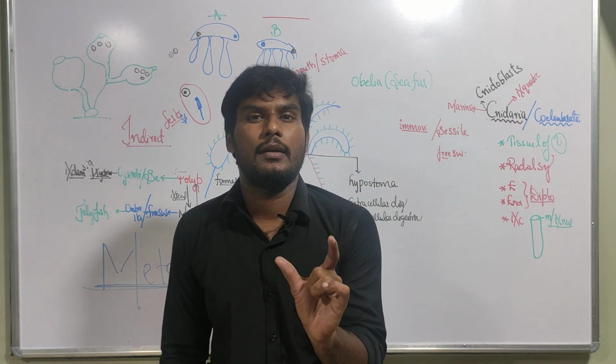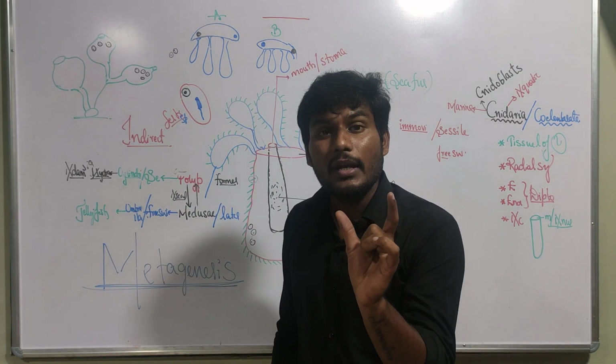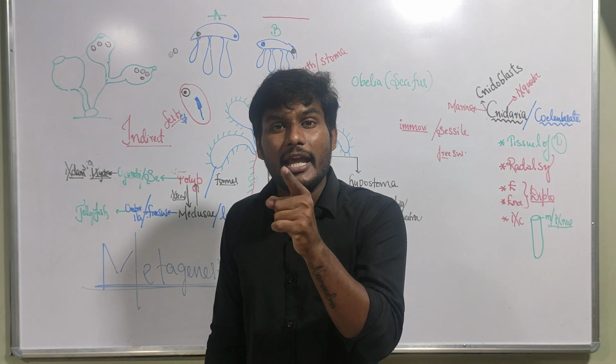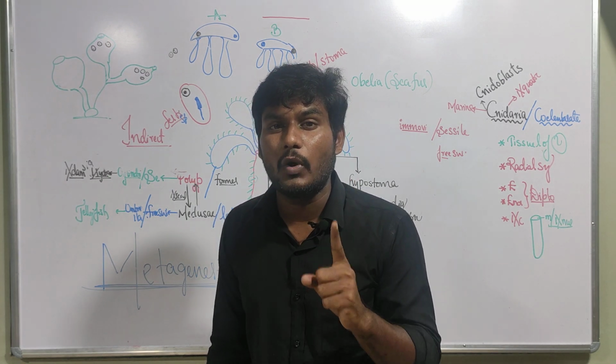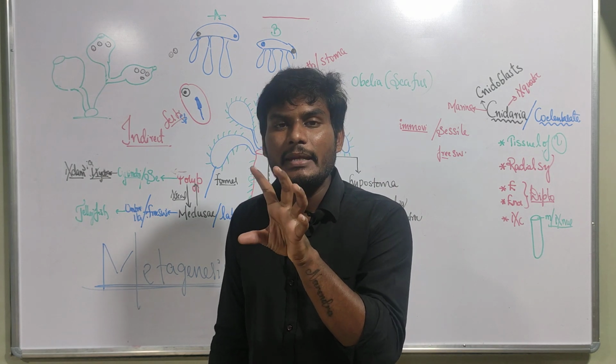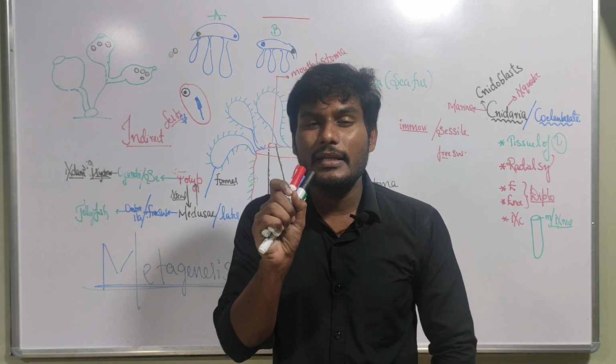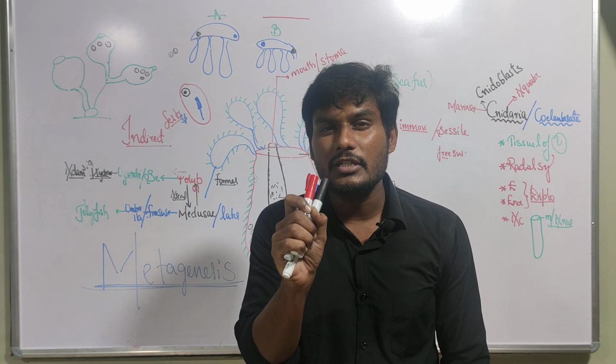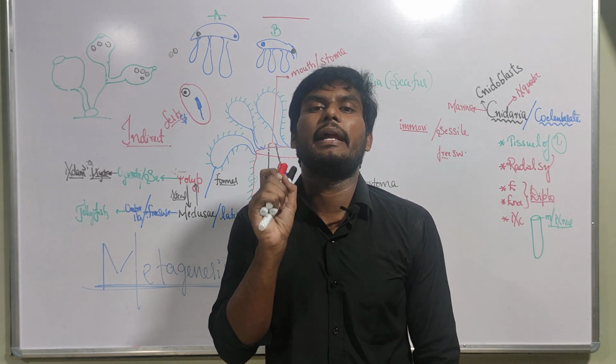Underline this, brain coral. I told you coral means what? Coral has an exoskeletal system which is made up of what? Calcium carbonate. In that example, in brain coral, in Meandrina, you write down that there is the presence of an exoskeleton which is made up of calcium carbonate.